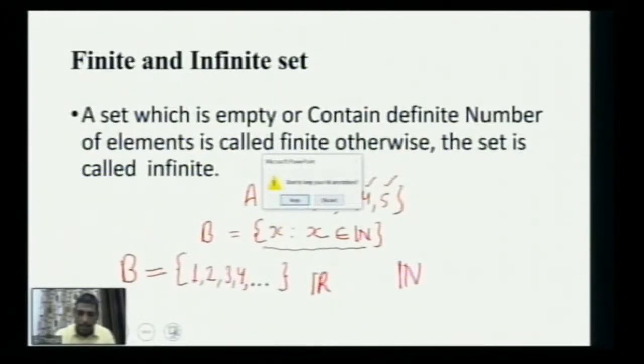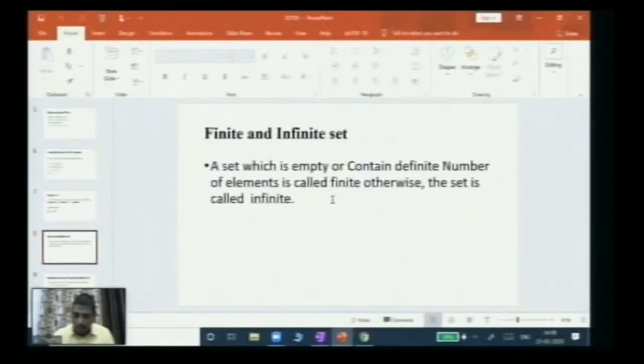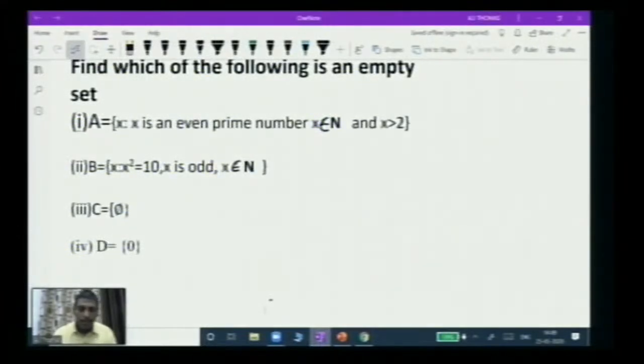I want to show certain examples so that you can work. So this is an example which I've done for the empty set. So this is: find which of the following is an empty set.